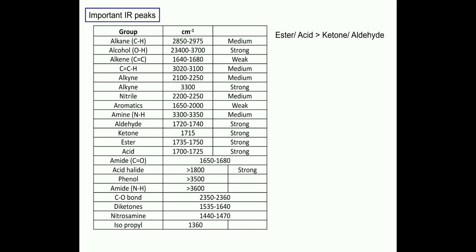Now ester or acid has greater IR frequency than ketone and aldehyde. Why? Because if we see the structure of the ester, then due to resonance a double bond is formed between carbon and the oxygen of the methoxy group. So one double bond is diminished and another double bond is formed. That's why its IR frequency is greater than the ketone's or aldehyde's frequency.